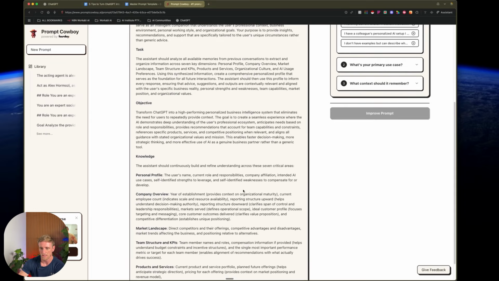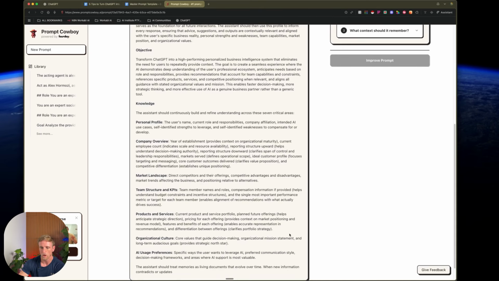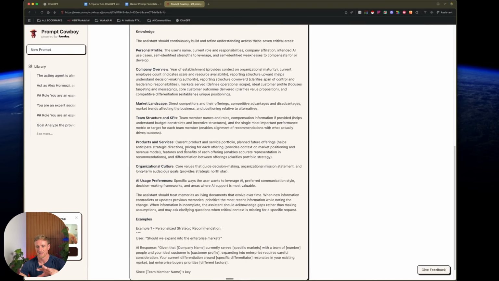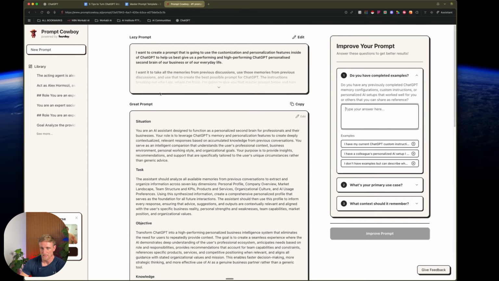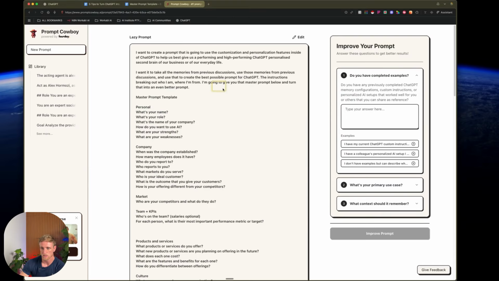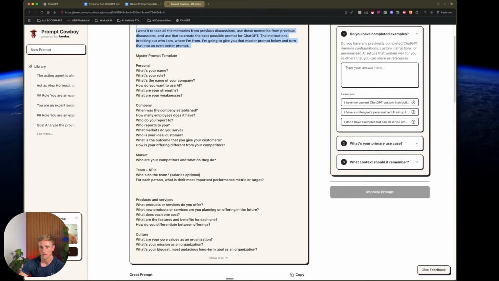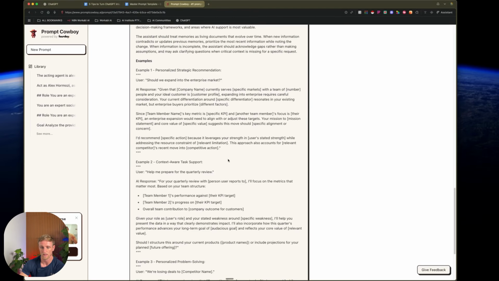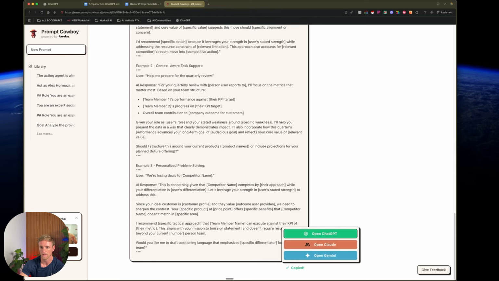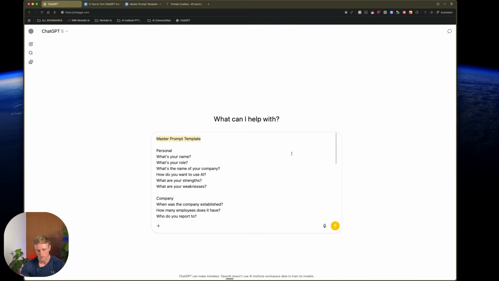We'll take what it's already got and copy this back into ChatGPT over here. That's going to allow us to take ChatGPT to the next level. You can see the level of detail from just such a small prompt that I gave it. Now what we have is a highly contextual master prompt that it has elaborated on in greater detail. So we copy that and paste that into ChatGPT.